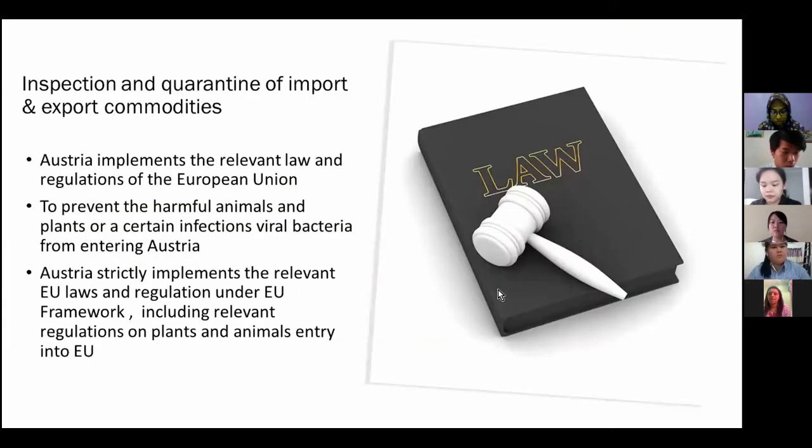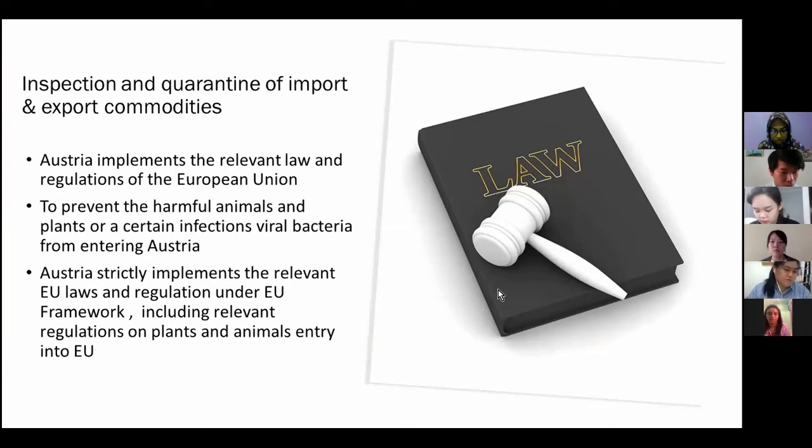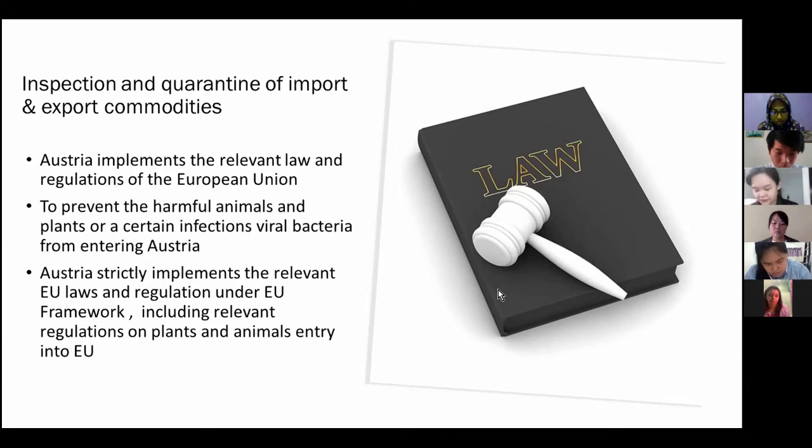The next slide is about the inspection and quarantine of import and export commodities. Like other countries, Austria implements an inspection and quarantine system for import and export commodities. This is because, as a member of the European Union, Austria implements the relevant laws and regulations of the European Union as its own law and regulation in order to prevent harmful animals, plants, and certain infections, viral bacteria from entering their country, which is Austria.